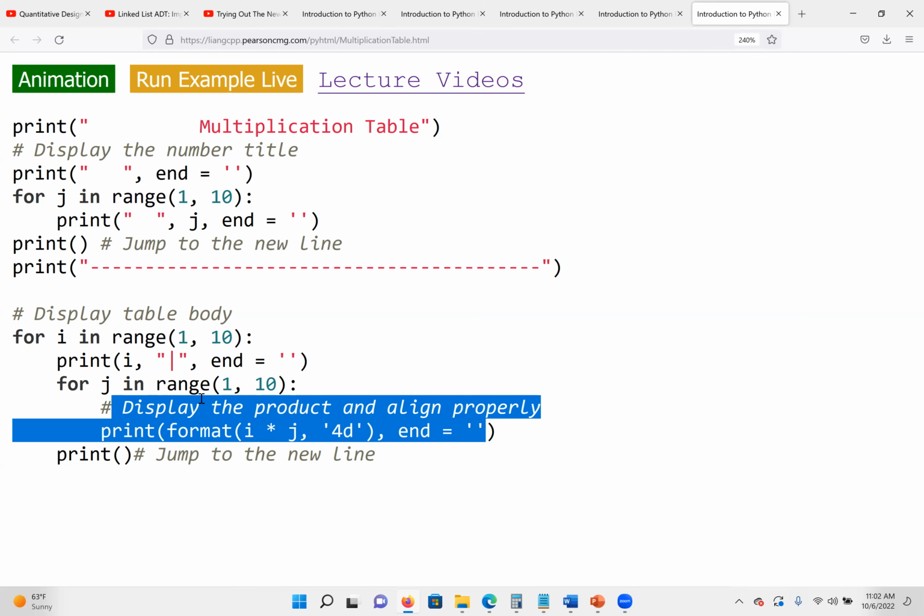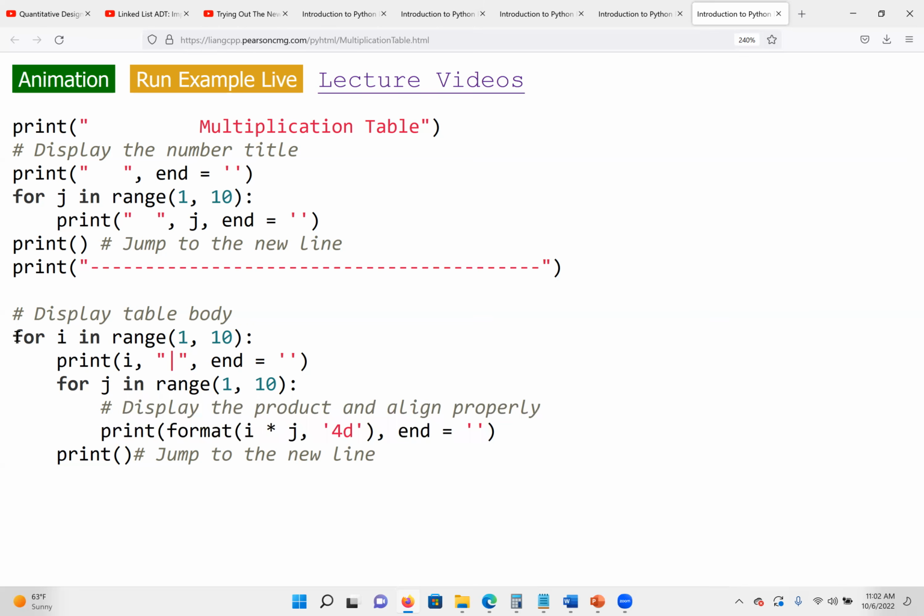When it's false, it will take the control back to the outside loop. The outside loop did 1 before. So now the outside loop is going to do 2. When it's doing 2, it will go back here again. And here it will do again from 1 to 9. Then it goes back to 3.